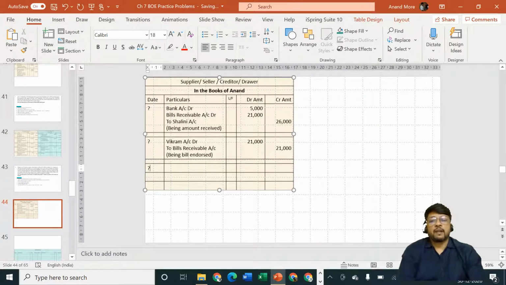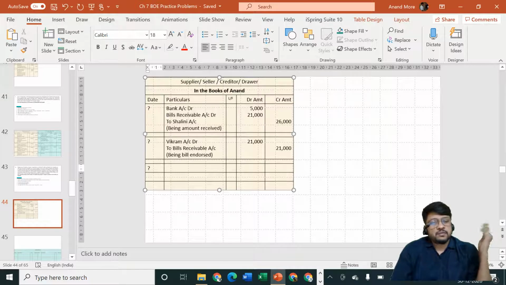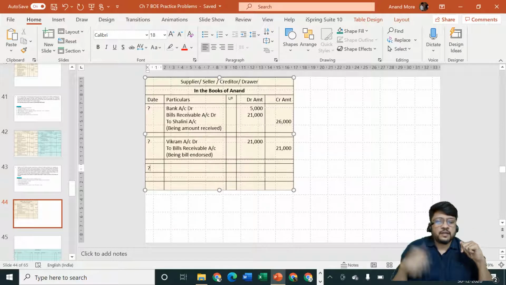We cannot go and demand money from Shalini. It is Vikram who is going to go and demand money from Shalini. So Vikram is going to Shalini's house and asking her to make payment, but Shalini has decided to dishonor the bill. Since the bill is dishonored by Shalini, Vikram will come and demand money back from us. So for Mr. Anand, money is still payable to Vikram and money is still receivable from Shalini. So Shalini is the debtor and Vikram is the creditor.